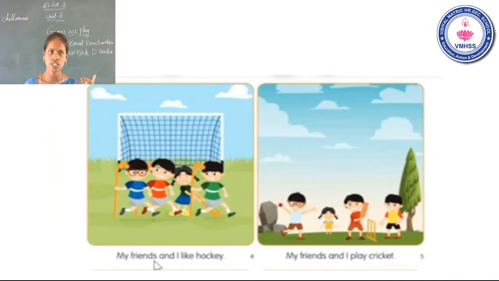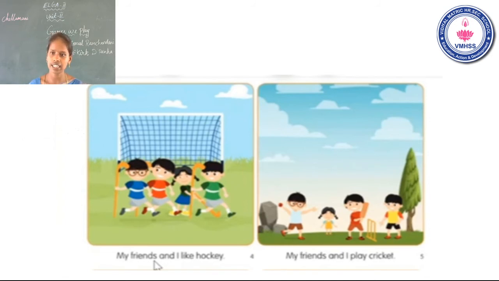Okay. In the first, which game they played? Yes, football. Second, which game they played? Hockey. Third, they played cricket. Okay. My friends and I play cricket. நானும் என் ஃப்ரெண்ட்ஸும் cricket விளையாடுறோம்.